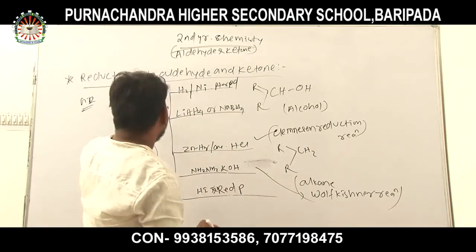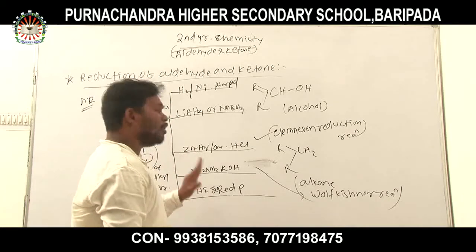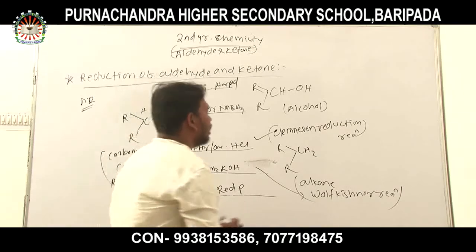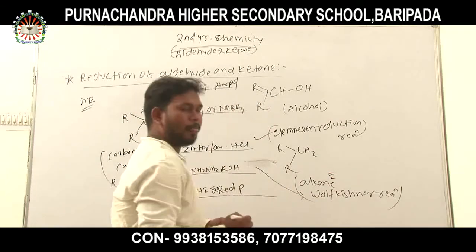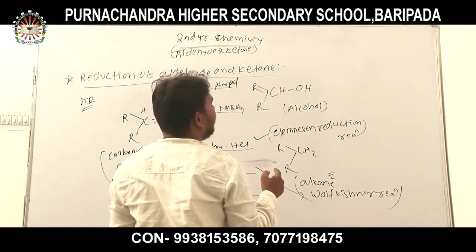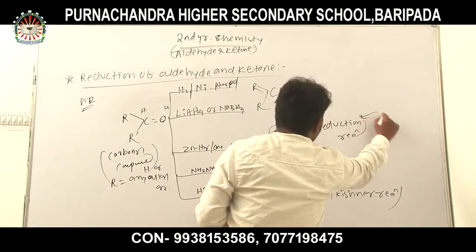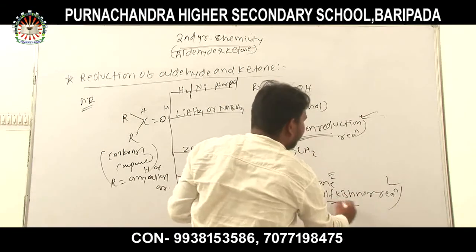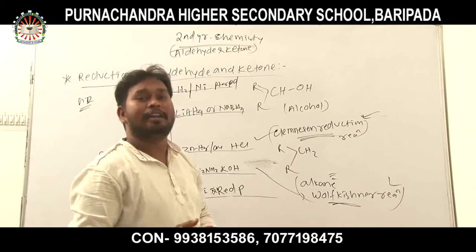Another property is that when aldehyde or ketone undergoes reduction in presence of hydrogen iodide and red phosphorus, then also alkane is formed. So, in the reduction of aldehyde and ketone, two name reactions arise: one is Clemmensen reduction reaction, another is Wolff-Kishner reduction reaction.